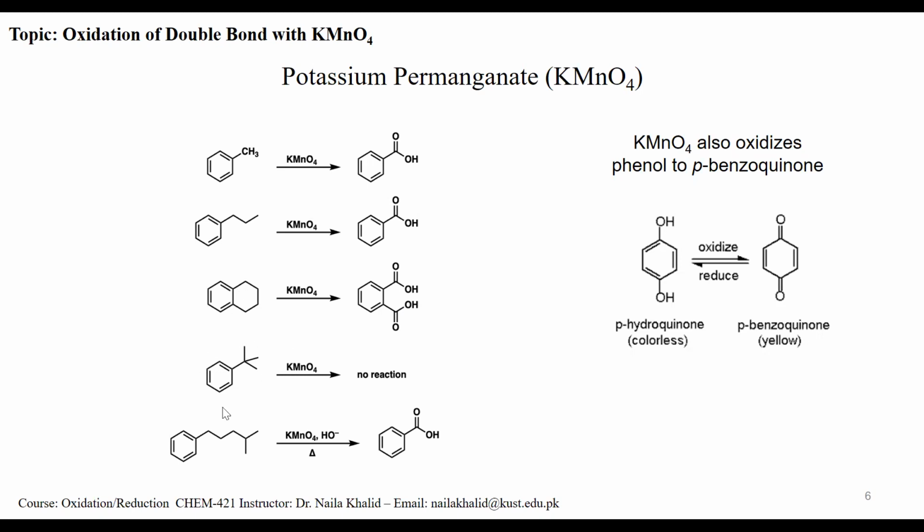In case of tertiary butyl, this is tertiary butylbenzene, there is no alpha carbon hydrogen bond. So no oxidation takes place, no reaction takes place. So here is the carbon hydrogen bond which is oxidized even in this medium. Potassium permanganate can also oxidize this phenol into this quinone. This is benzoquinone, this is quinone. So this phenolic hydroxy group is oxidized to quinone. So this is coupled oxidation and reduction occurring at the same time.